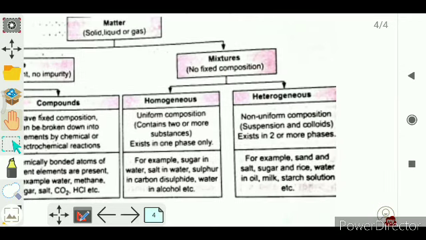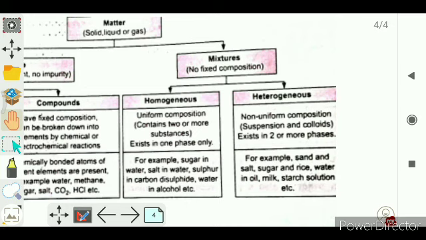Now mixtures or impure substances are those whose molecules are not of the same kind, right? The substances which are not made up of the same kind of molecules are known as mixtures. They are of two types: homogeneous mixture and heterogeneous mixture. A mixture having uniform composition, containing two or more substances uniformly mixed, is known as a homogeneous mixture.